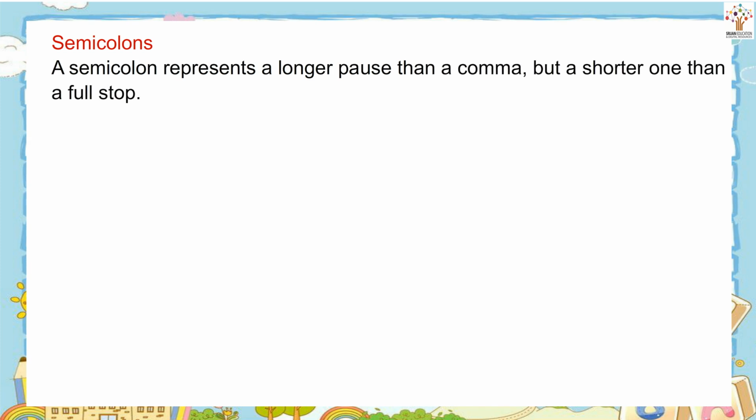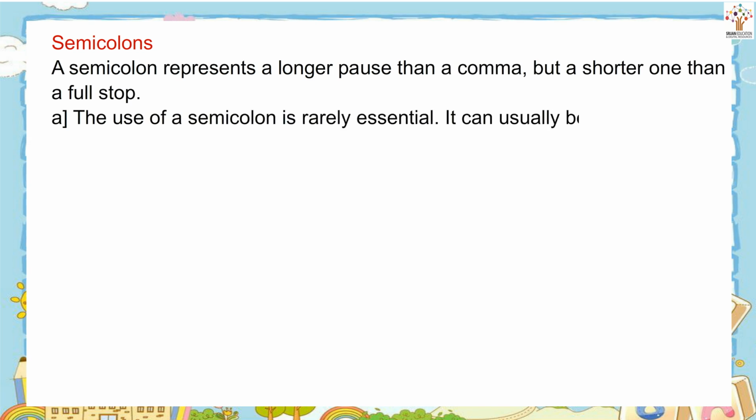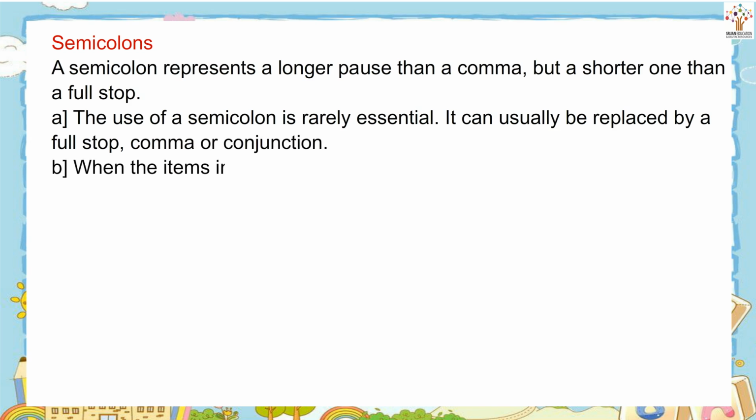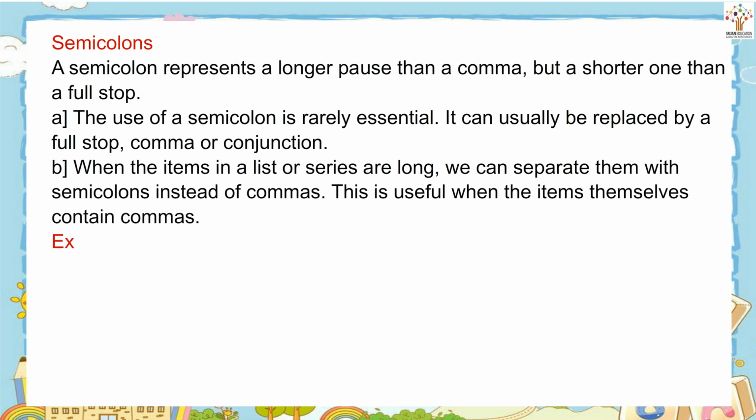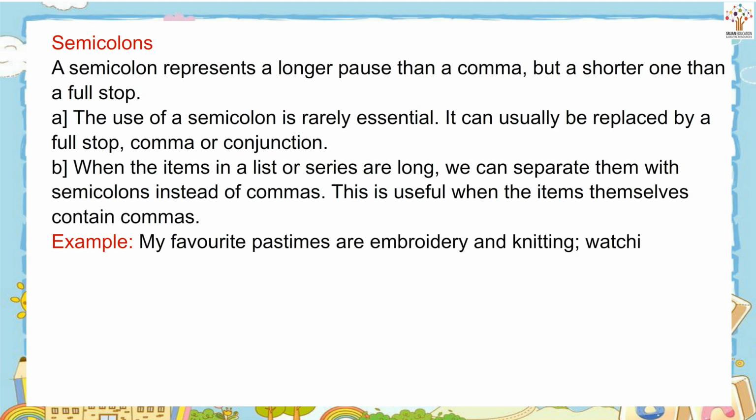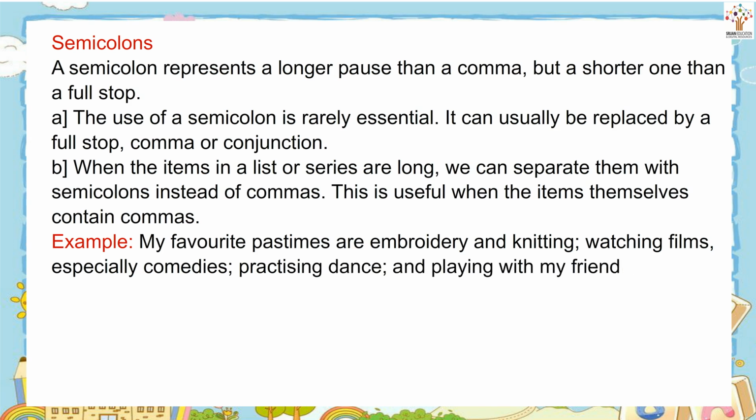Semicolons. A semicolon represents a longer pause than a comma, but a shorter one than a full stop. The use of a semicolon is rarely essential. It can usually be replaced by a full stop, comma, or conjunction. When the items in a list or series are long, we can separate them with semicolons instead of commas. This is useful when the items themselves contain commas. Example: my favorite pastimes are embroidery and knitting; watching films, especially comedies; practicing dance; and playing with my friends.